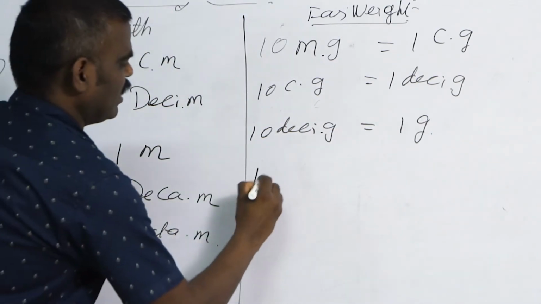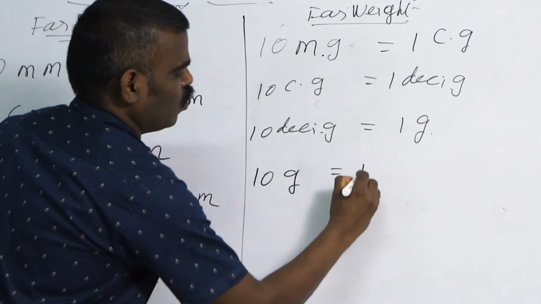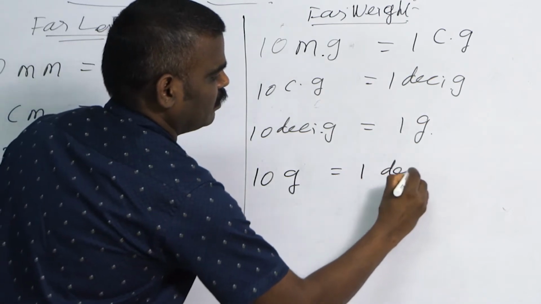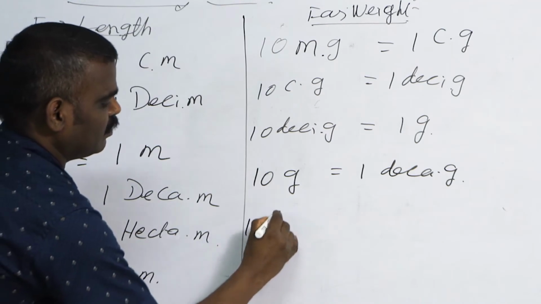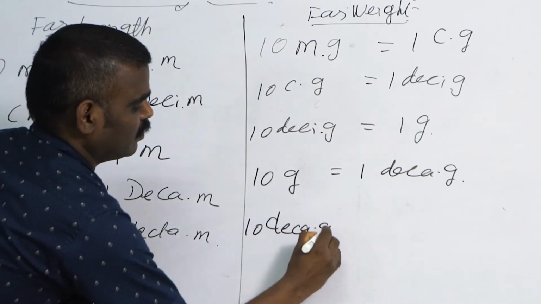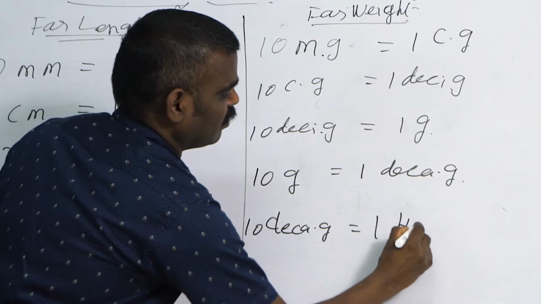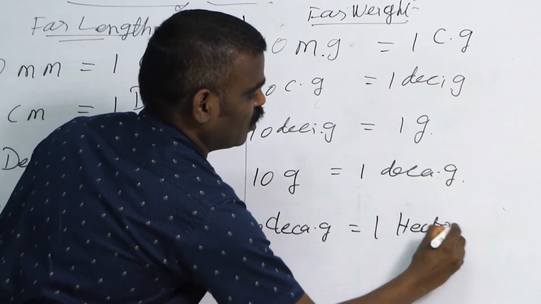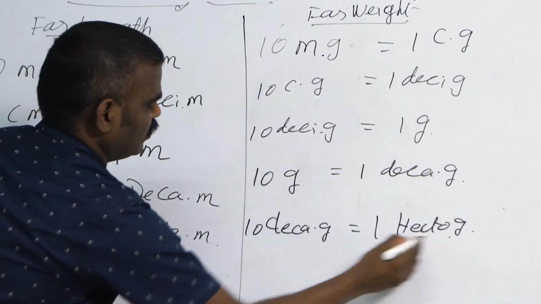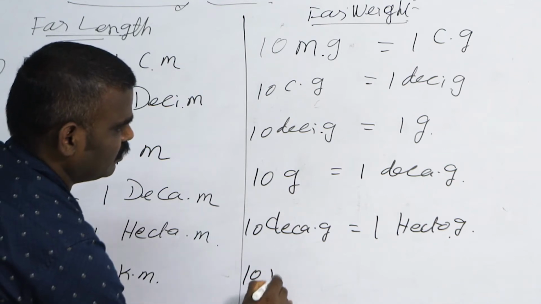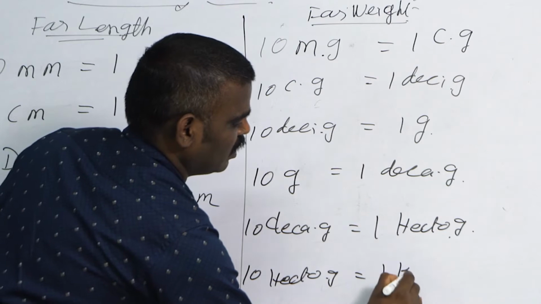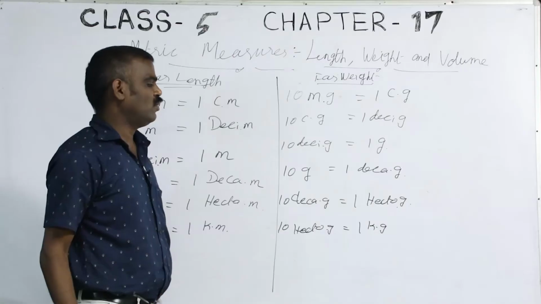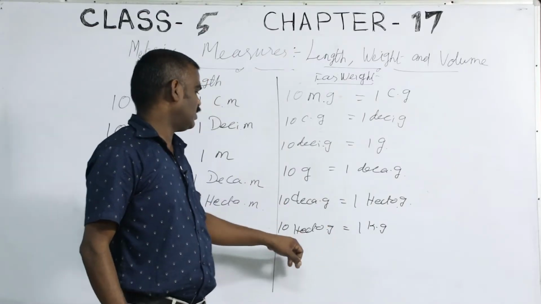Next, 10 gram, 1 decagram, 10 decagram, 1 hectogram, 10 hectogram is equal to 1 kilogram, 1 kg we say, right? That is 1 kg is equal to 10 hectogram.